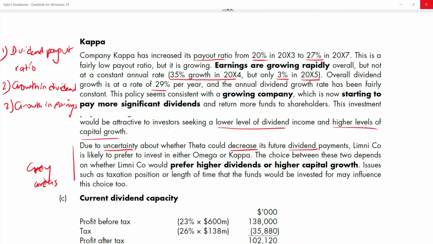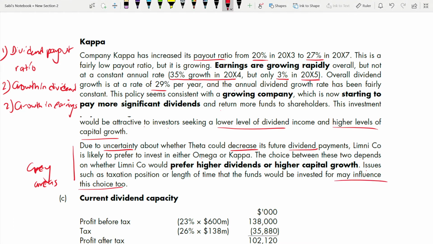They may influence this choice too. You have to write this, because the choice between omega or kappa is not clear cut. You cannot say omega or kappa. So whenever you have this confusion, which one out of these two, you have to write this kind of sentences.